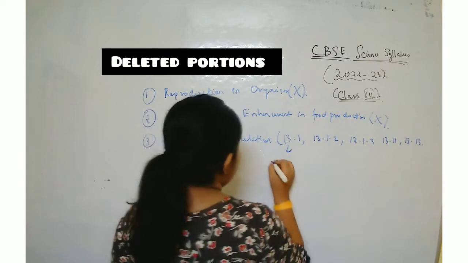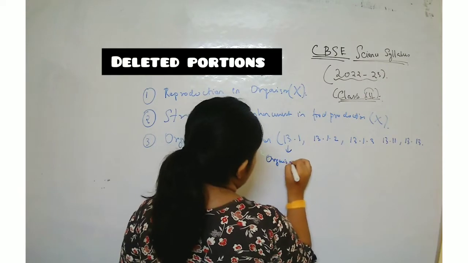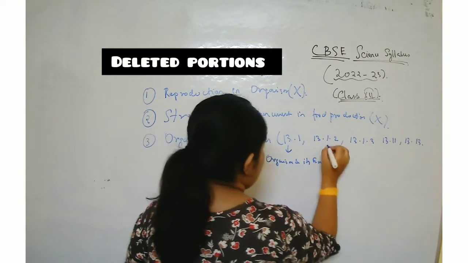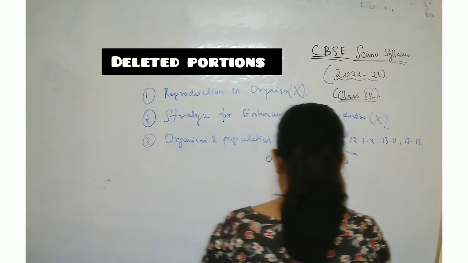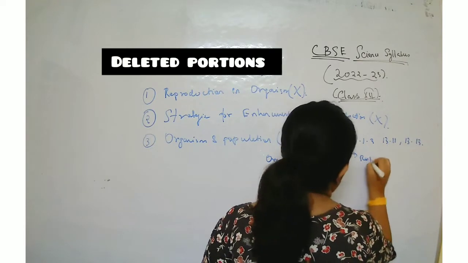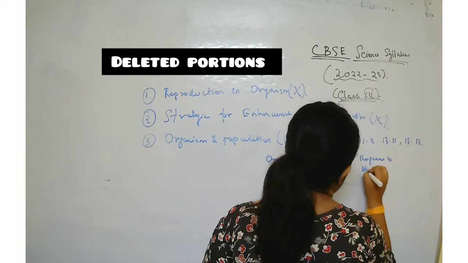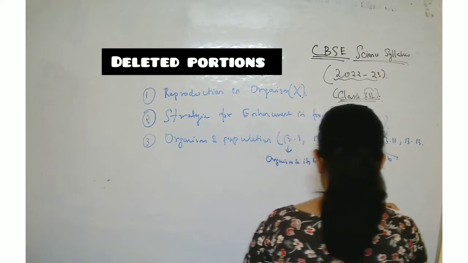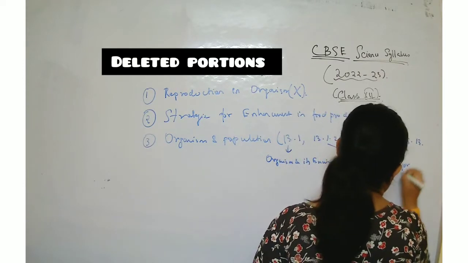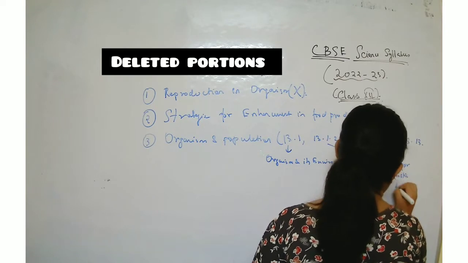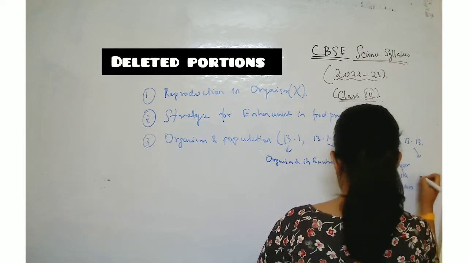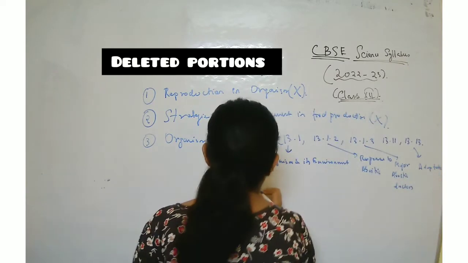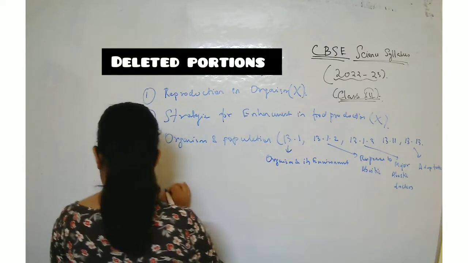Organism and its environment: one is response to abiotic conditions, another is major abiotic factors, and this one is adaptation. Clear? Now come to the next chapter which is not there, ecosystem.